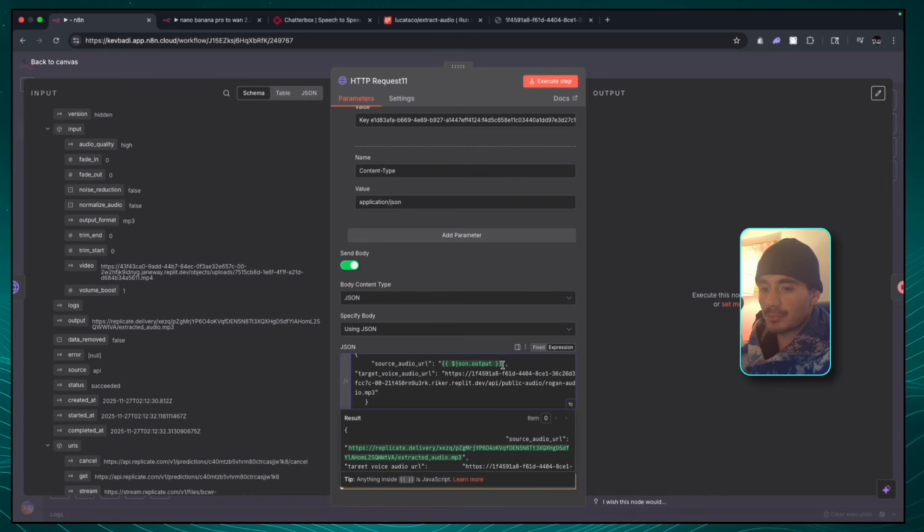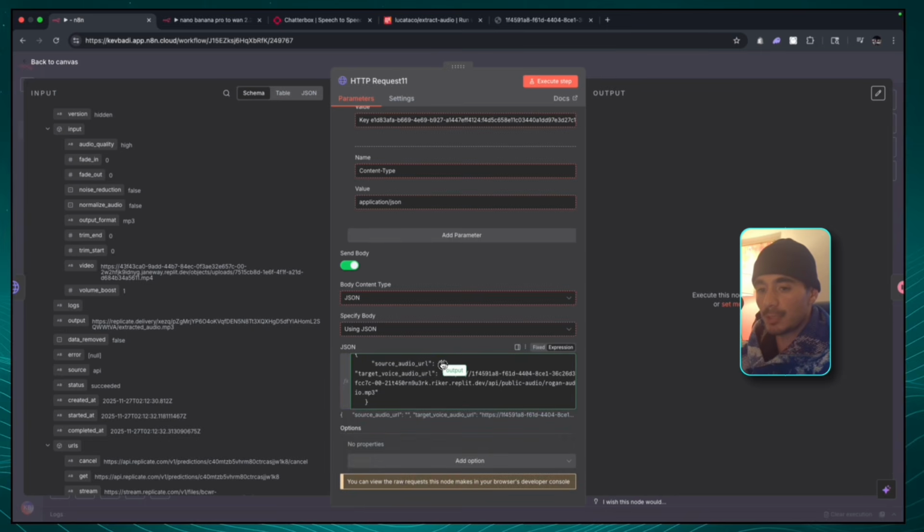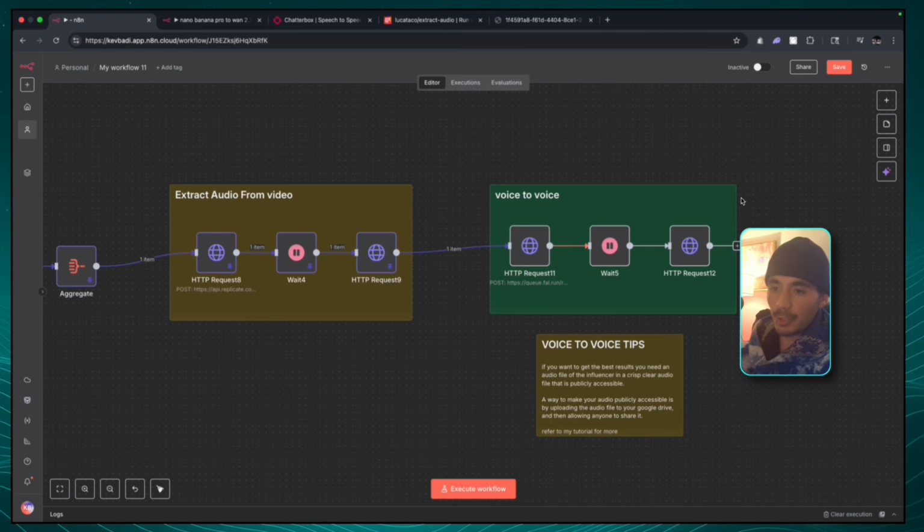If I was doing this from scratch, guys, I would get rid of the JSON output that I'm providing, and I would switch it out with the JSON output that your new workflow is creating. Now we're ready to do the voice to voice. So once again, we're just going to save the workflow and execute it.